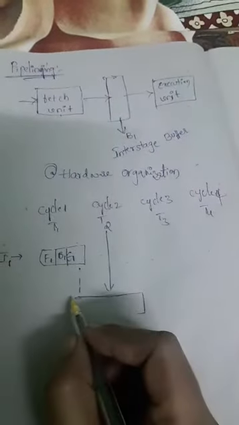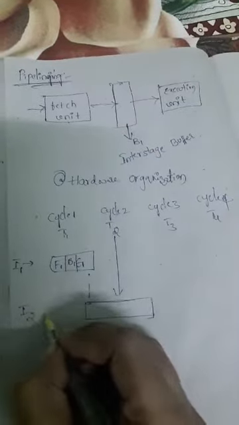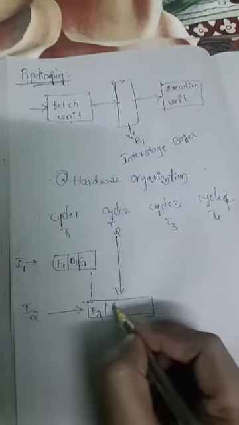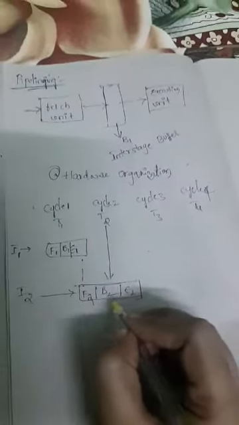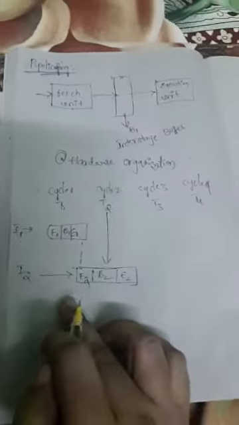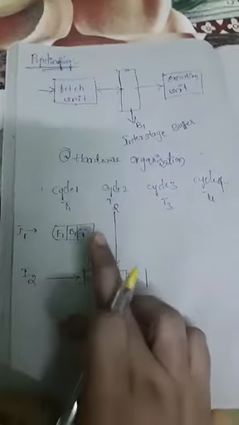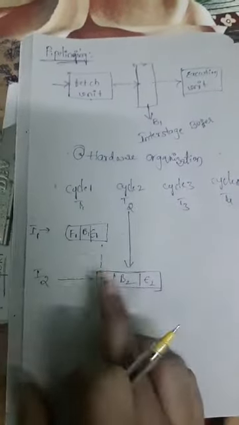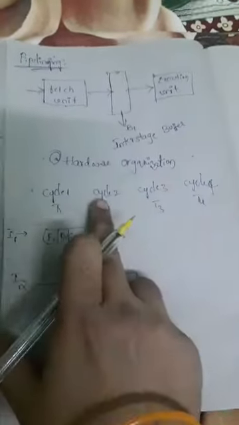That means during the execution time of the first instruction, the second instruction will be fetched, right. That is F2, B2, E2. In between fetching and execution we have a decoding process also. You can remember that, do not forget about that. So during the execution of instruction 1, I2 will be fetched in this time only, and it will be executed in this cycle 2.